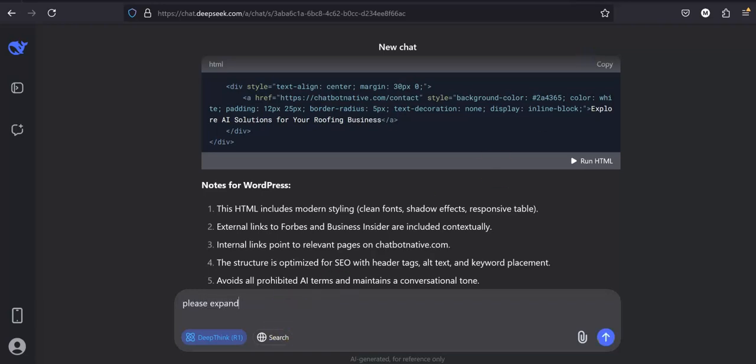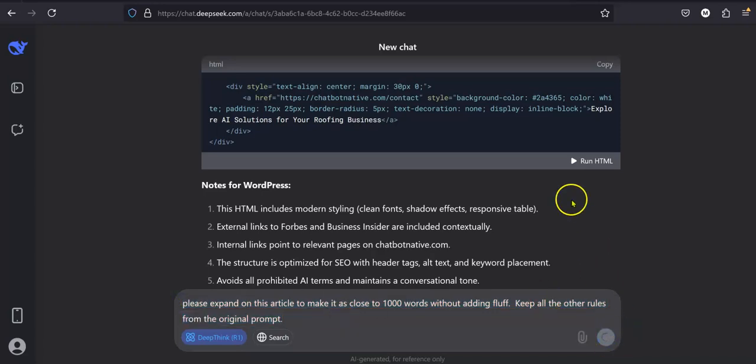Please expand on this article to make it as close to 1,000 words without adding fluff. Keep all the other rules from the original prompt. That's good enough. And we're going to copy this also so we can, again, side-by-side comparison. Let's make sure we're fair here, as fair as we can.